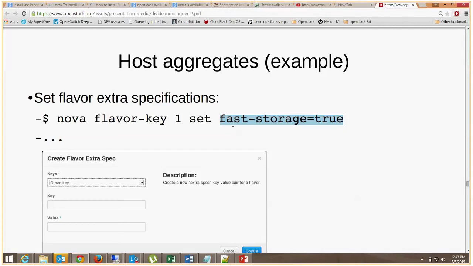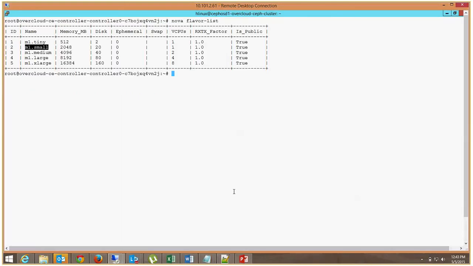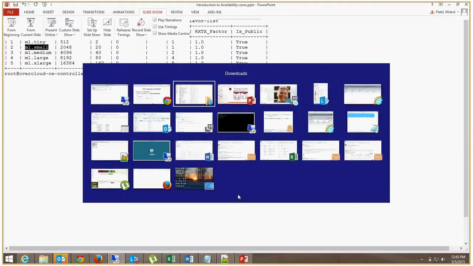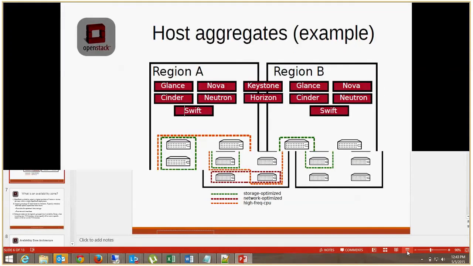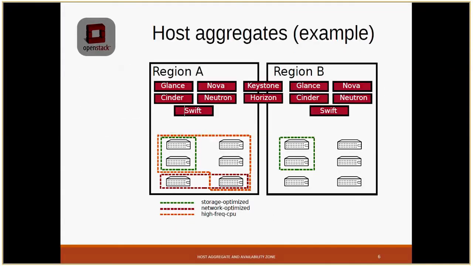So there are two ways to use host aggregate. One is directly with the compute name, or the other is using some metadata information like fast storage. You can create some flag, and on the basis of that flag, it will select the proper compute node. Okay, so this is all about host aggregate.